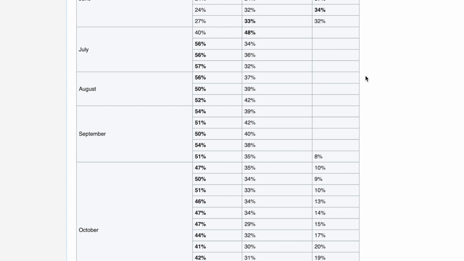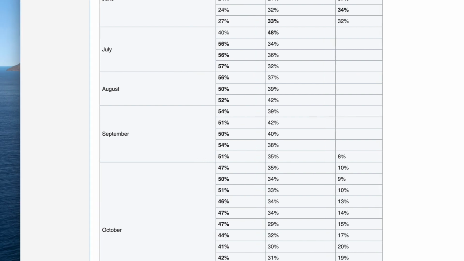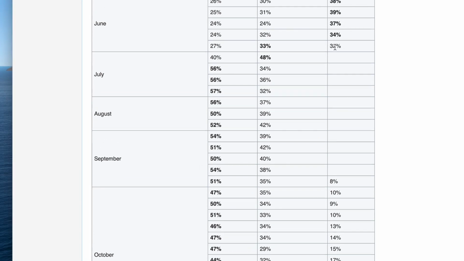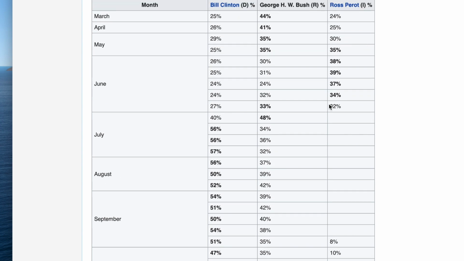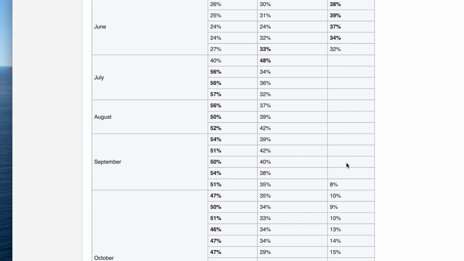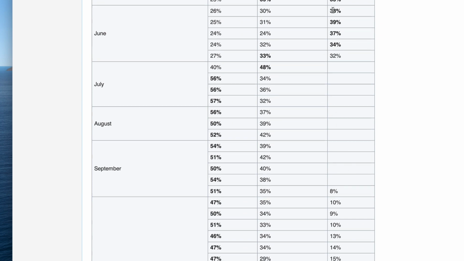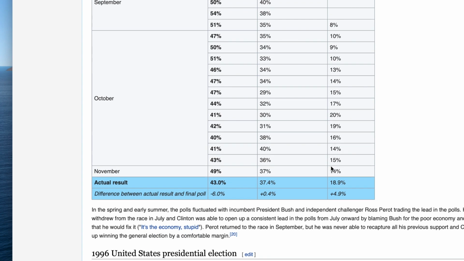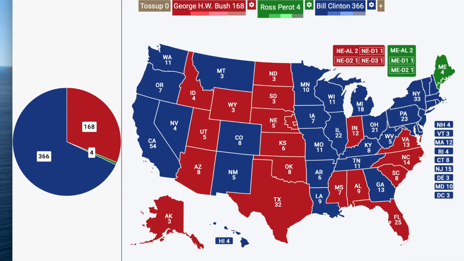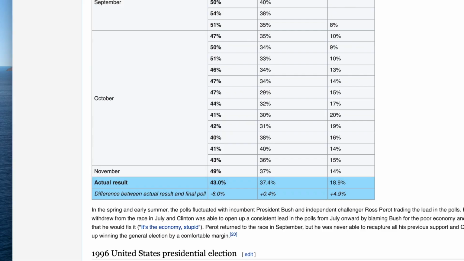But I still think he would have done significantly better than he ended up doing. Whatever was happening to him when he was staying in the race, that was not going to be as bad as him literally dropping out of the race and then trying to rejoin. He would have done a lot better. So, maybe we can even add on 10 points to his 18% or 19%. That gets him to almost 30.